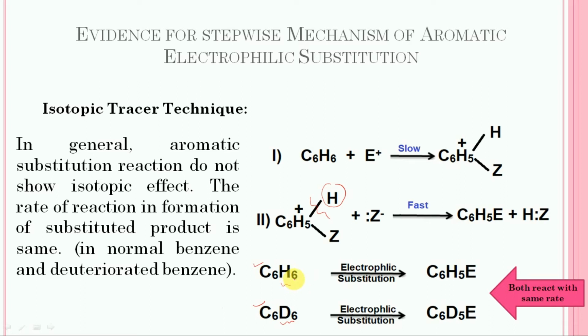This means that the final step involving the abstraction of hydrogen ion through the cleavage of carbon hydrogen bond cannot be the rate determined step. Therefore, the step leading to the formation of carbocation must be the rate determined step and does not involve any cleavage of carbon hydrogen bond. So it is all about the evidence in favor of stepwise mechanism of aromatic electrophilic substitution.